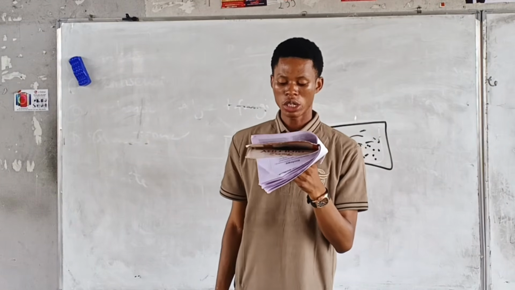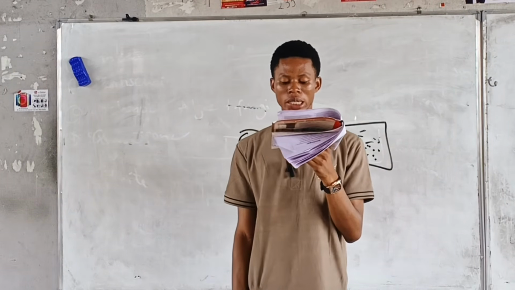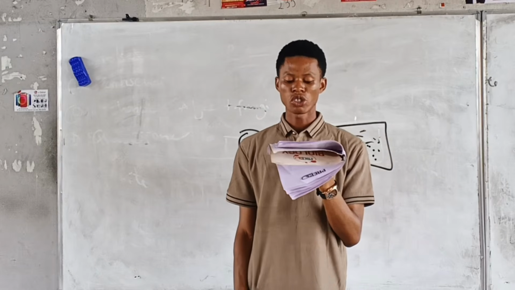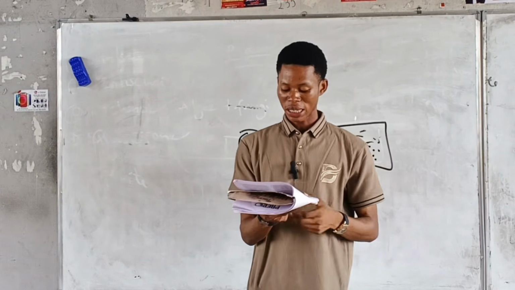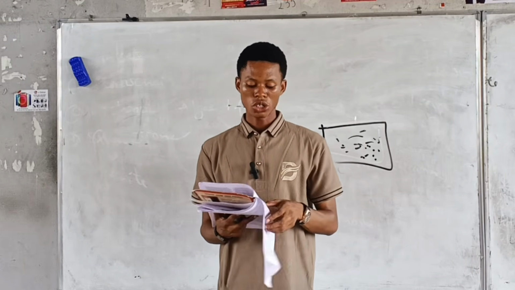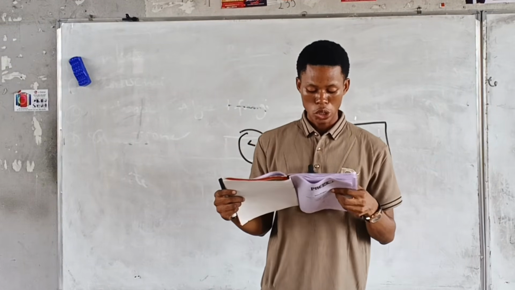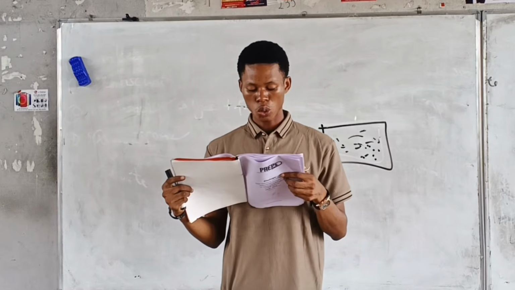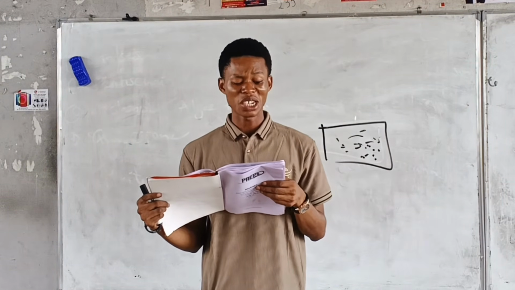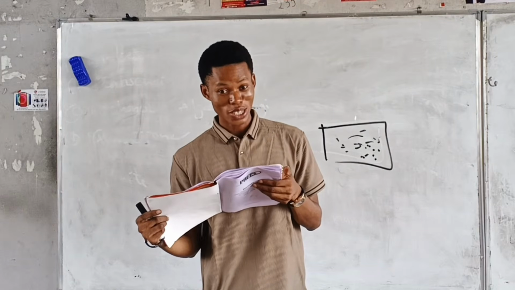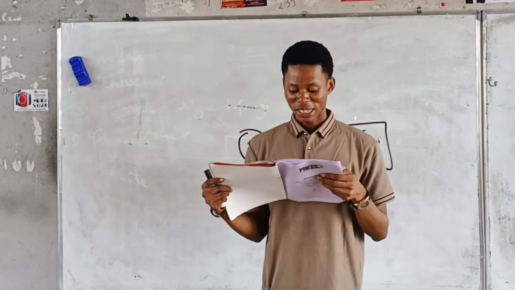The pioneer, next question. The pioneer organism in ecological succession are usually dash. You see how they are repeating it. The answer is what? Lichens. Lichens is the answer. The next question here, question number 12. During ecological succession, the pioneer organisms are usually what? Lichens. You see how they are repeating it.